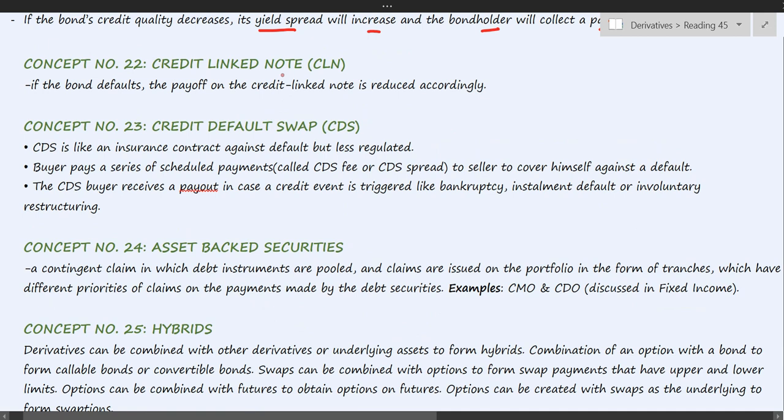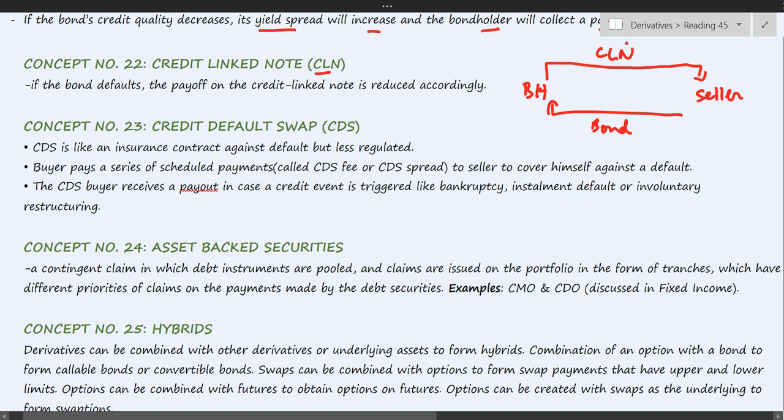Concept number 22, credit linked note. In this case, you are a bond holder and you are receiving payments on a bond. On the basis of the payments that you receive on this bond, you issue one security of your own, that is called CLN. This has been issued by you to the seller.